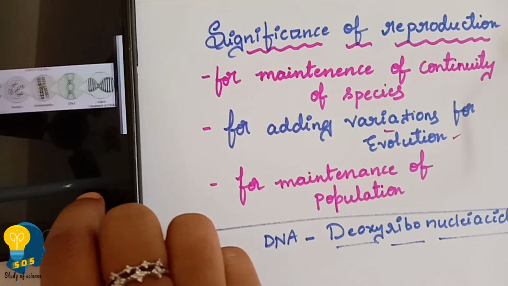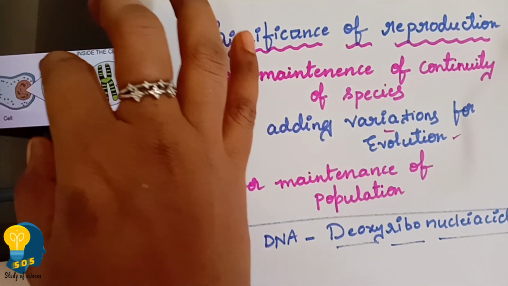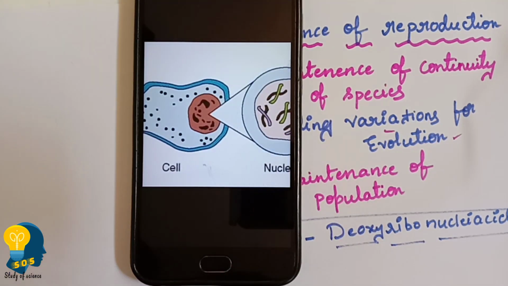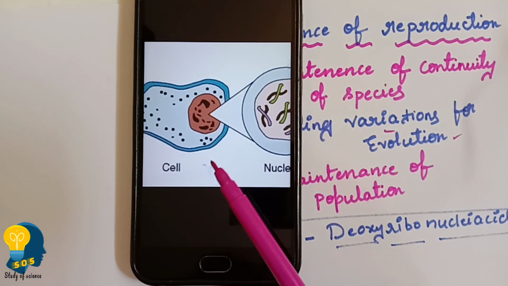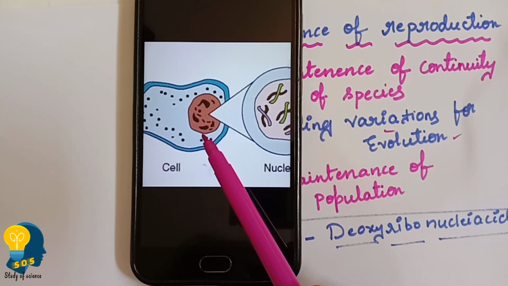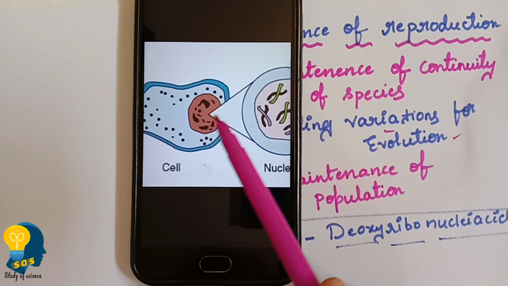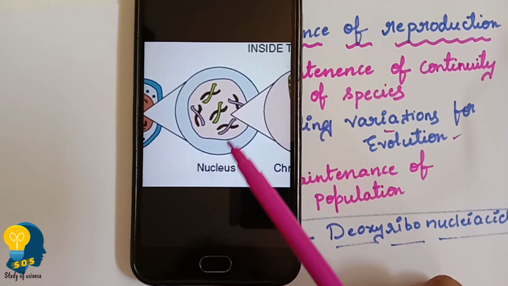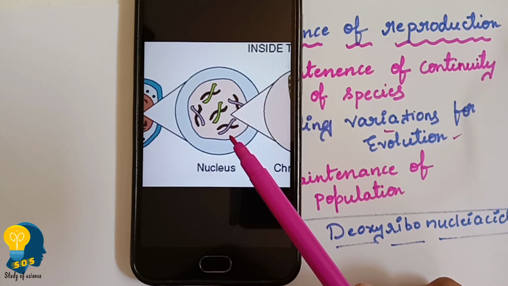See, the DNA is present in the cells. Can you observe this picture? This is an animal cell. Inside the animal cell there is a nucleus. So inside the nucleus, can you observe? See, this is the nucleus. Inside the nucleus you can find the long thread-like structures.